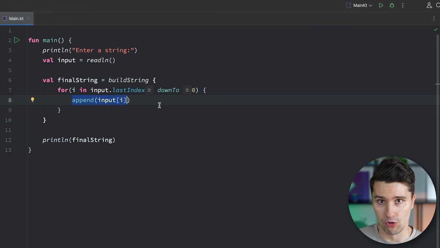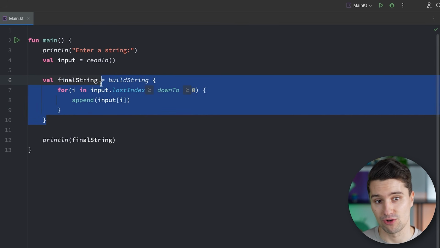Not only because our code base will grow a lot in size, but also if there is an issue in this code, then the issue has to be fixed at all these single places in our code base where we use this code. What we can instead do is define a function that says, hey, this is how we reverse a string, and then we can easily just call this function in a single line of code wherever we need it. So let's see how this could work.